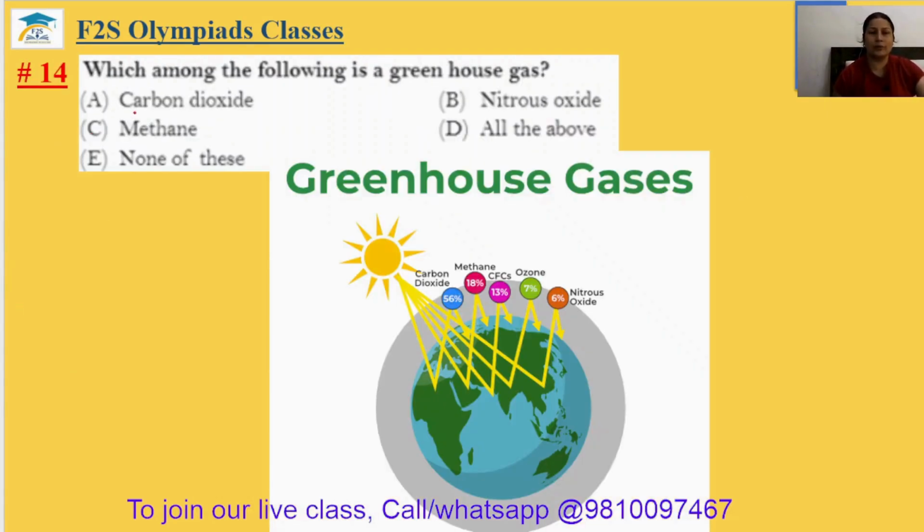Question number 14. Which among the following is a greenhouse gas? So greenhouse gas, carbon dioxide is the greenhouse gas, methane is the greenhouse gas, nitrogen oxide is the greenhouse gas. So we can say all of the above is the greenhouse gas. The 14th answer will be option D.